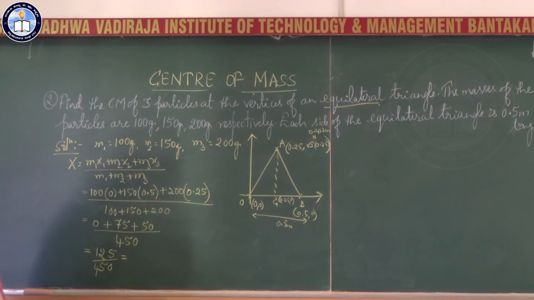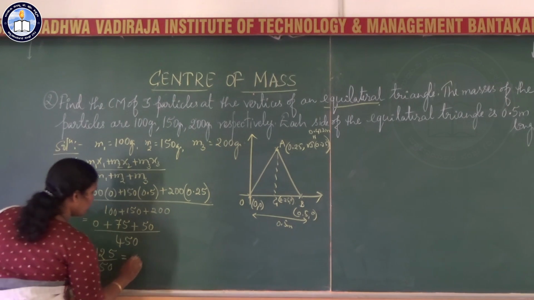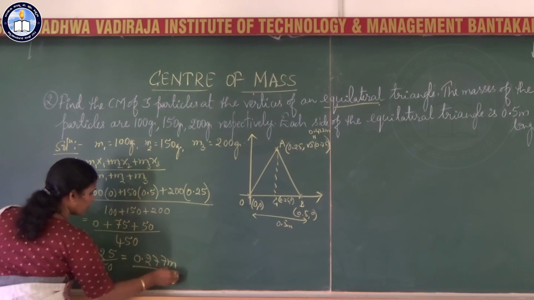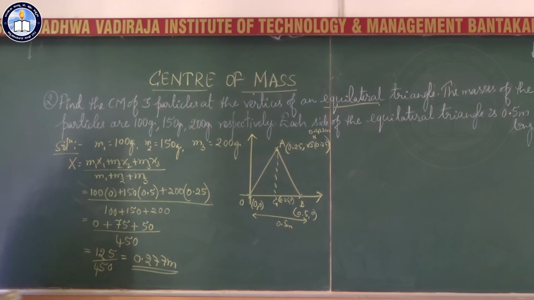So you get the value equal to 0.277 meter. That is your x coordinate.